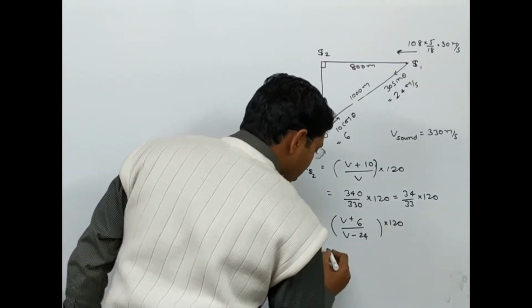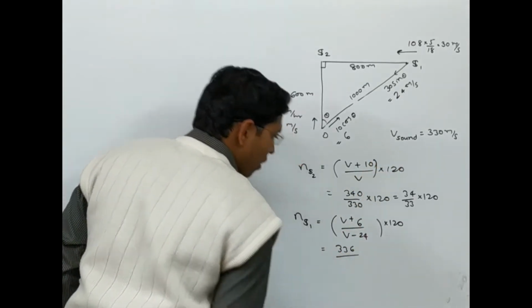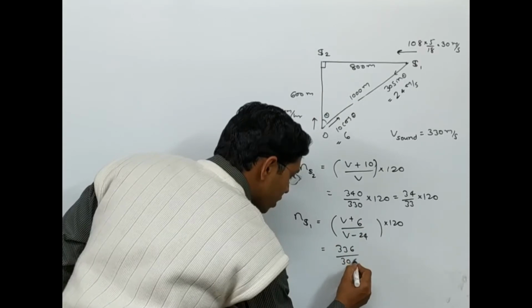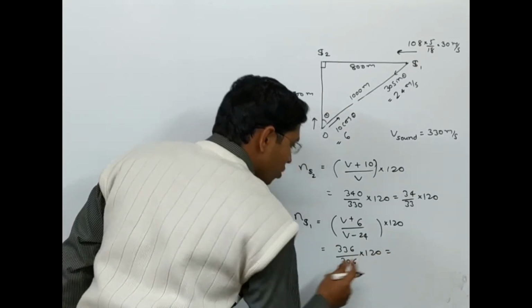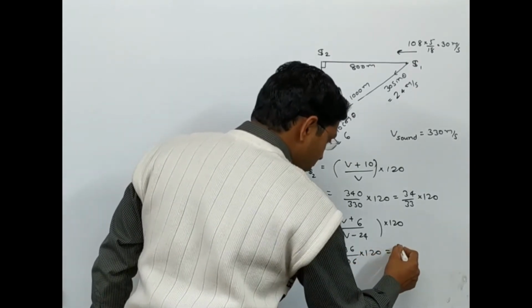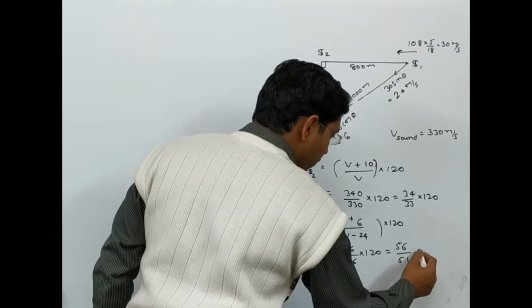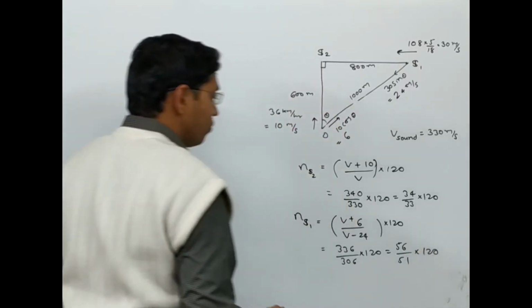Now the velocity of observer is 6 and this is v minus the velocity of source, which is 24, into 120. If you solve this, it is going to become 330 plus 6, so it is 336, and this is 330 minus 24, so it is 306, into 120. So 6 is a common factor, so this is 51, and this is going to become 56. So 56 by 51 into 120.